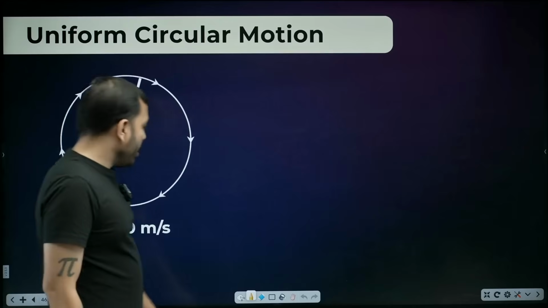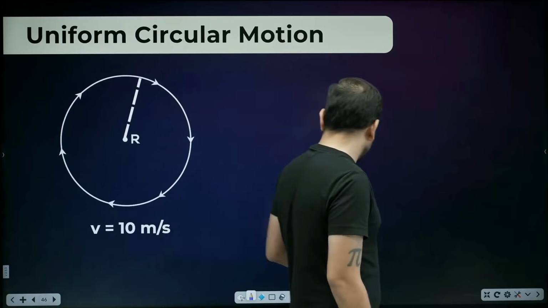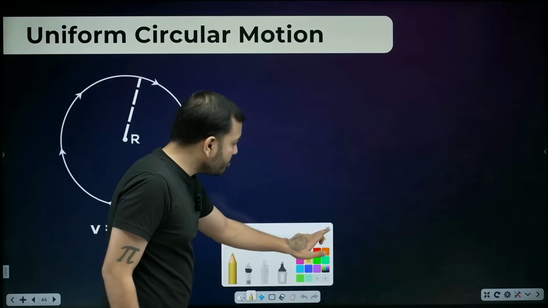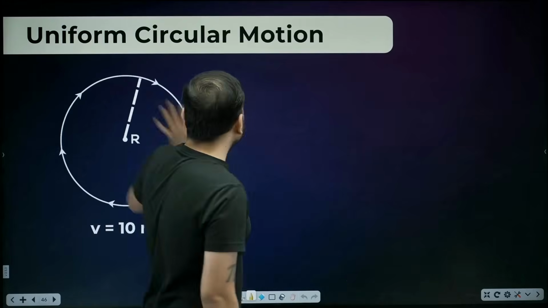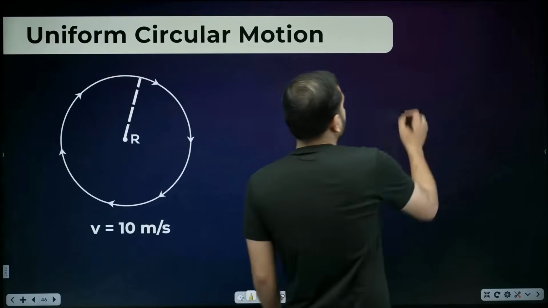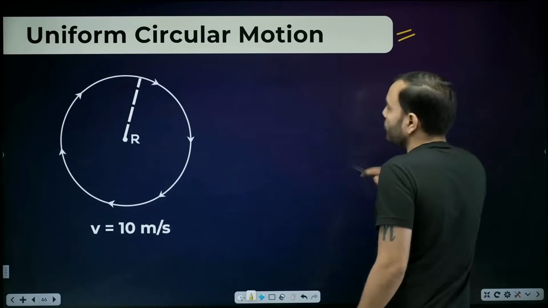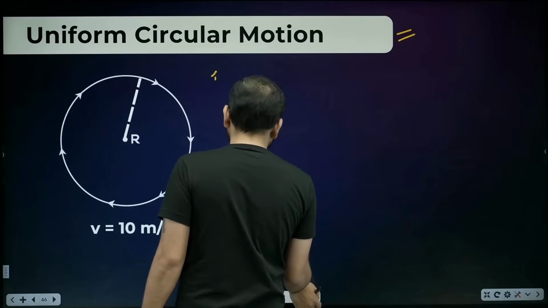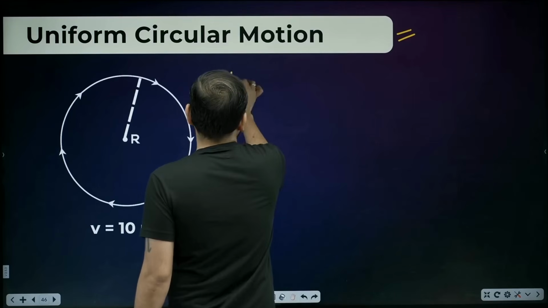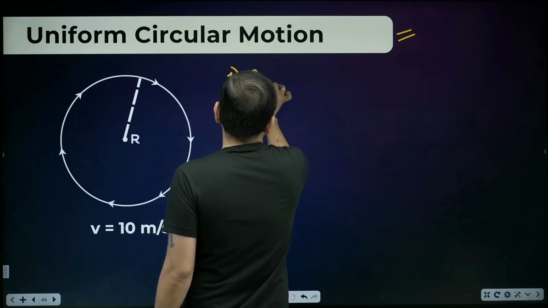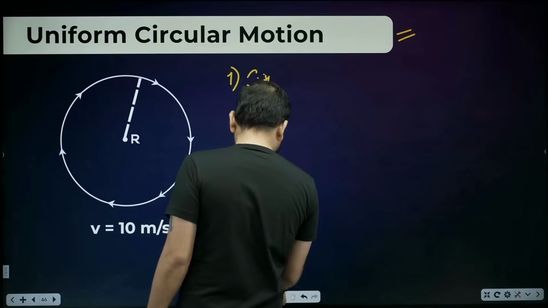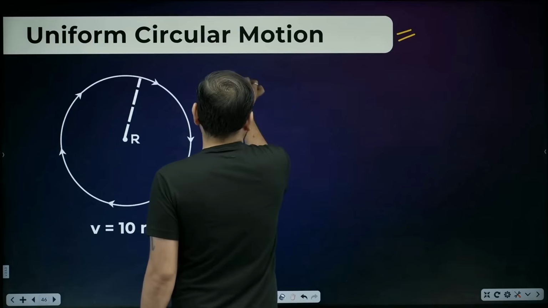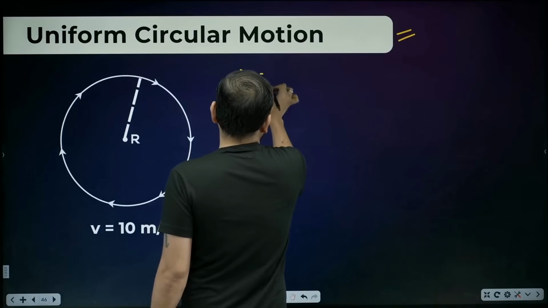Now let's move on, beta. Now let's come to uniform circular motion. We have come to circular motion. In circular motion, they have written one term, uniform. What do they call uniform? They say that we will move in a circle. The first point you need to understand is that we will go around in a circle and perform circular motion. What does that mean?